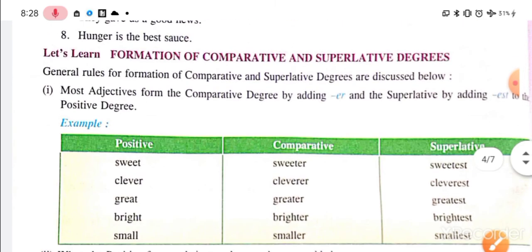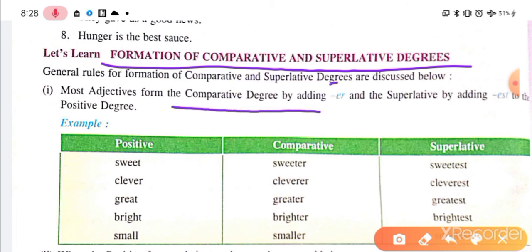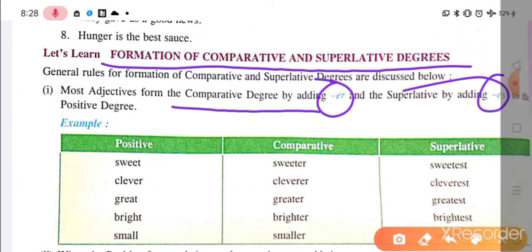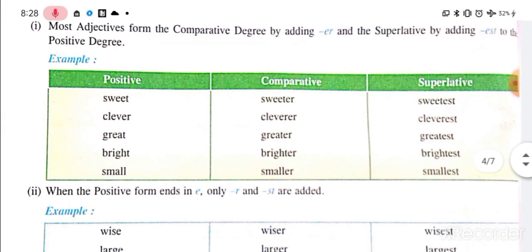Okay, now let us look at the formation of comparative and superlative degrees, how to make those degrees. See here, first, most adjectives form the comparative degree by adding ER, and the superlative degree by adding EST to the positive degree, right? So it is very simple, guys, and this is the form you actually have to learn.